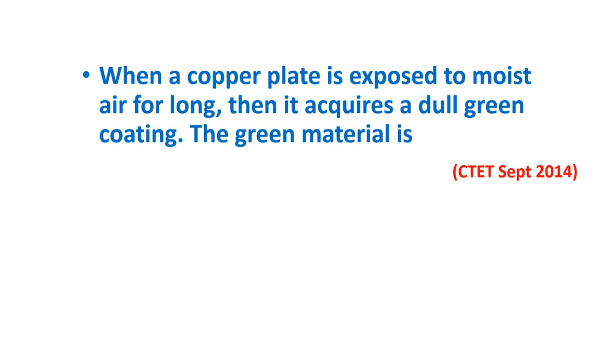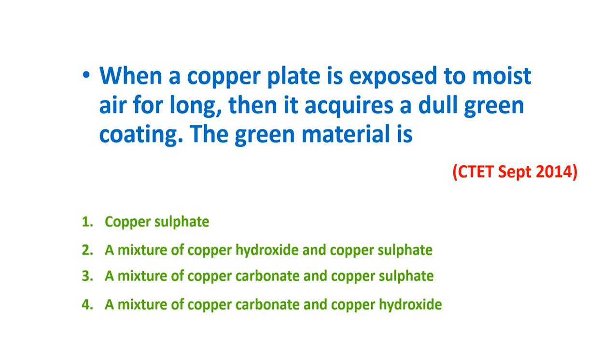When a copper plate is exposed to moist air for long, then it acquires a dull green coating. The green material is copper sulfate, a mixture of copper hydroxide and copper sulfate, a mixture of copper carbonate and copper sulfate, or a mixture of copper carbonate and copper hydroxide. We'll see the answer. Option 4, a mixture of copper carbonate and copper hydroxide, leads to the formation of a green material.